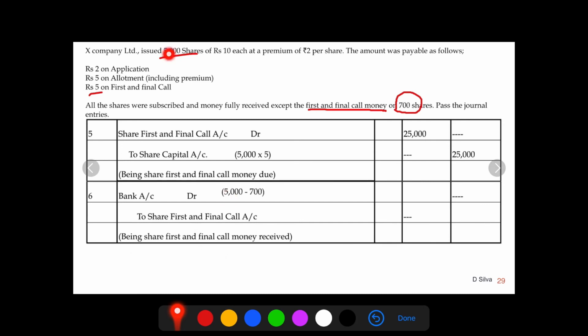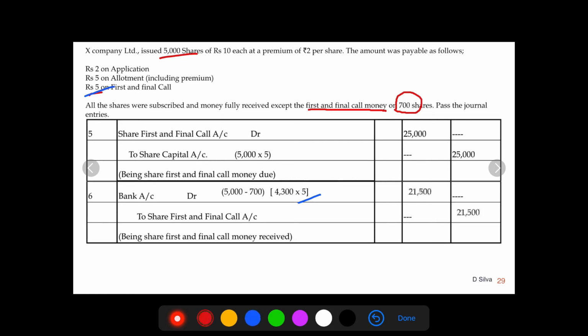Look into this. 5,000 shares minus 700 shares, it's going to be 4,300 into 5 rupees as mentioned on first and final call. So hence the money that is being debited and credited is 21,500.